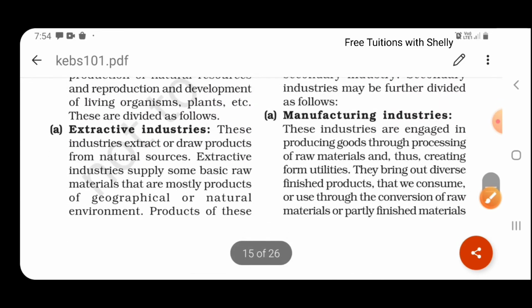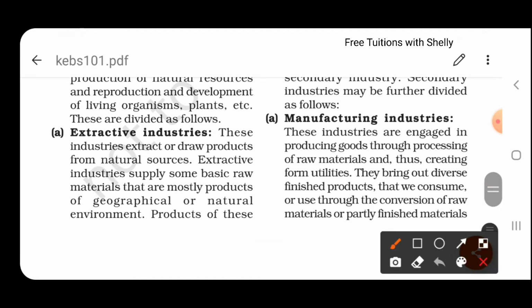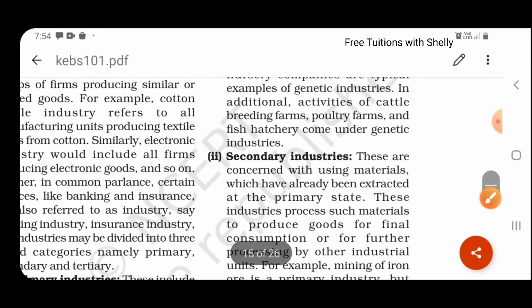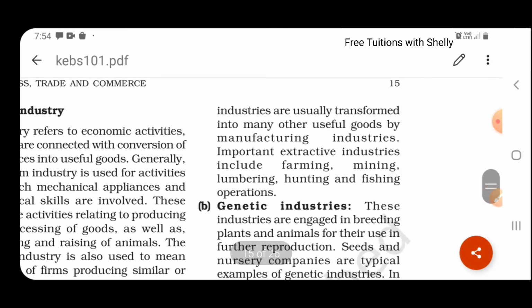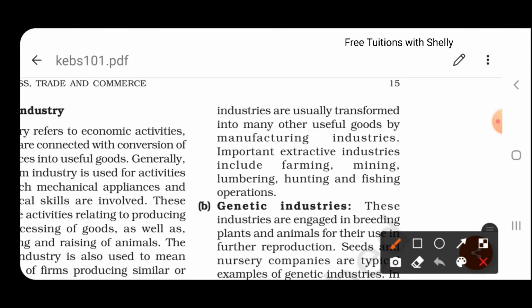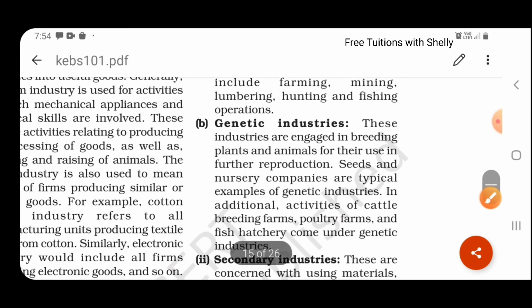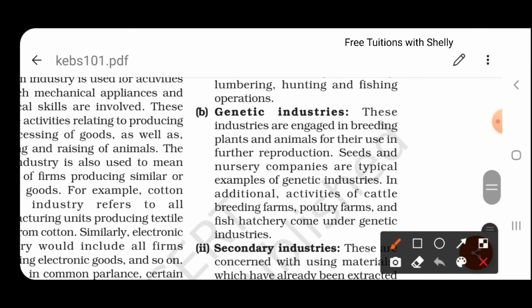In primary industry we can see the first one is extractive industry, that is, the natural resources we can get in the form of extraction. For example, the main examples of the extractive industries include farming, mining, hunting, fishing. We are extracting something from nature, we are taking something from nature, so that is the extractive industry. The second one is genetic industry. This is related with animals, like the raising of animals, like breeding farms, poultry farms, fish. We are raising these animals.